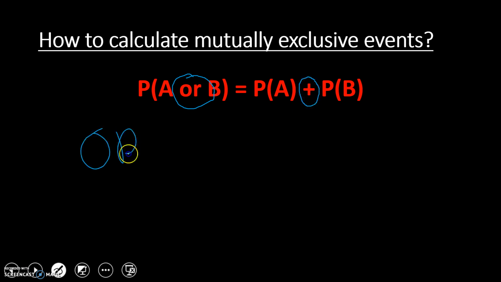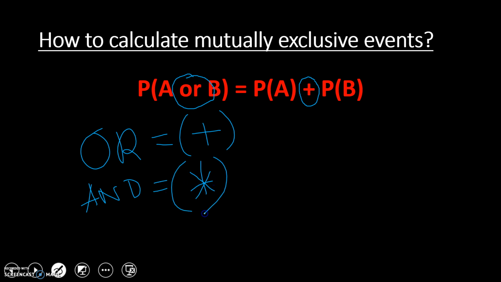Or is always going to be addition. If you see "and," then it's going to be multiplication. Just keep that in mind. It's really important.